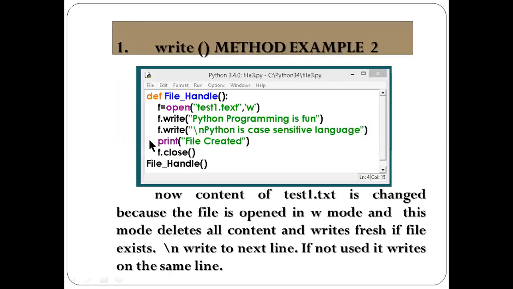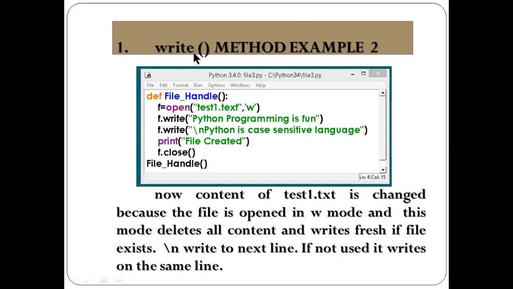See the write method next. This is a def with the file name, f equal open. This is a file; I am using write mode. This is one line. This is another line. And print file created. This message will be displayed when you run your program, only in the Python prompt. The file is then closed, and this is the calling here. Now the content of text1.txt is changed, because the file is opened in W write mode, and this mode deletes all the contents and writes fresh if the file exists.